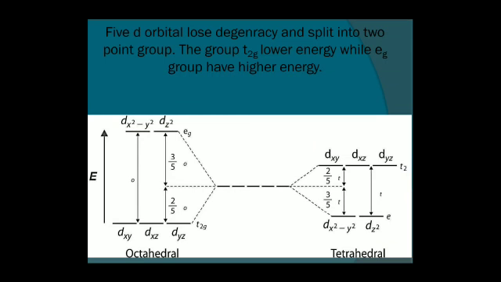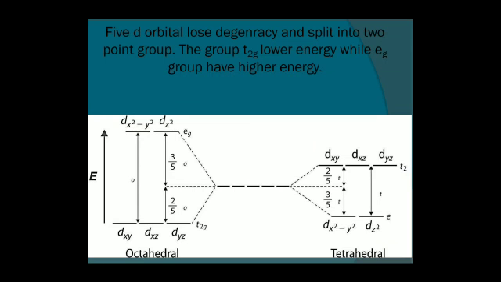T2 going upside means dxy, dyz, dzx will be on the upper side, and dx square minus y square and dz square will be downside. But in the case of octahedral, it will be just the opposite: dx square minus y square and dz square will go upside, and dxy, dyz, dzx will be downside.